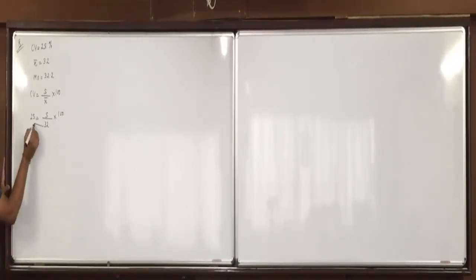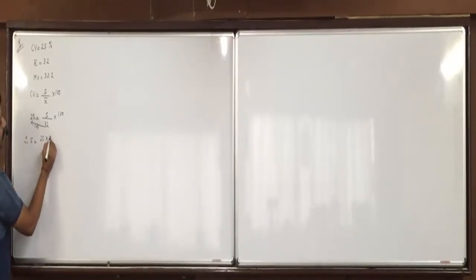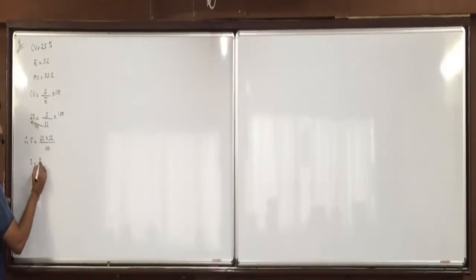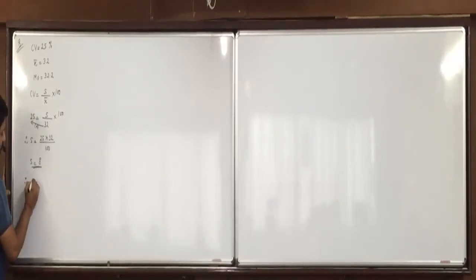Now 32 on the other side will get multiplied and 100 on the other side will get divided. What does it come to? 8. Now can we find J or not?